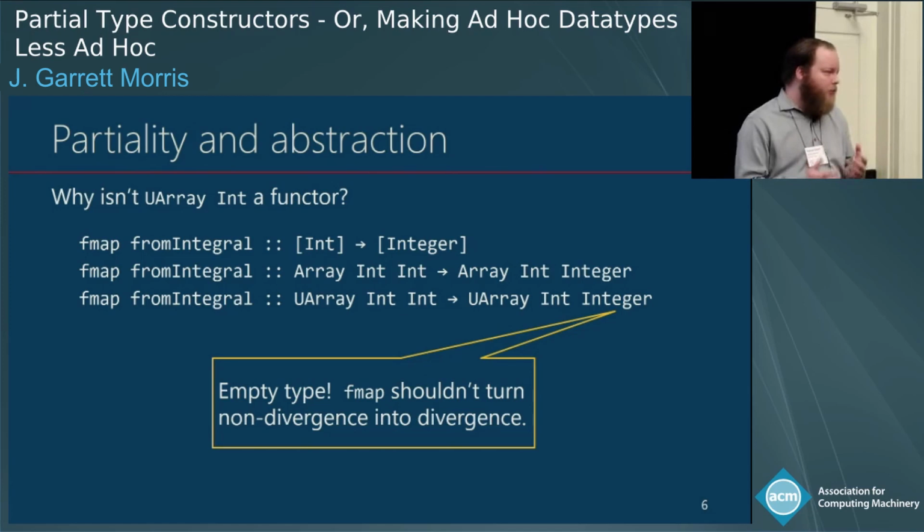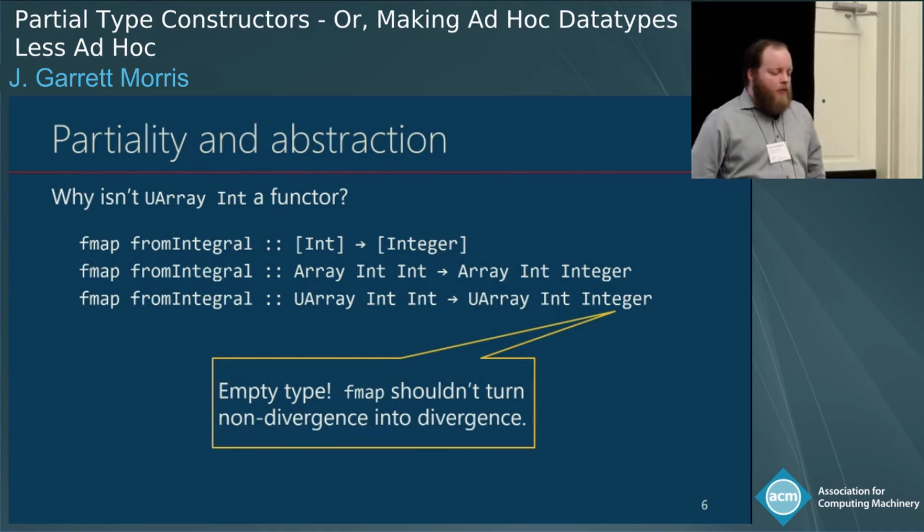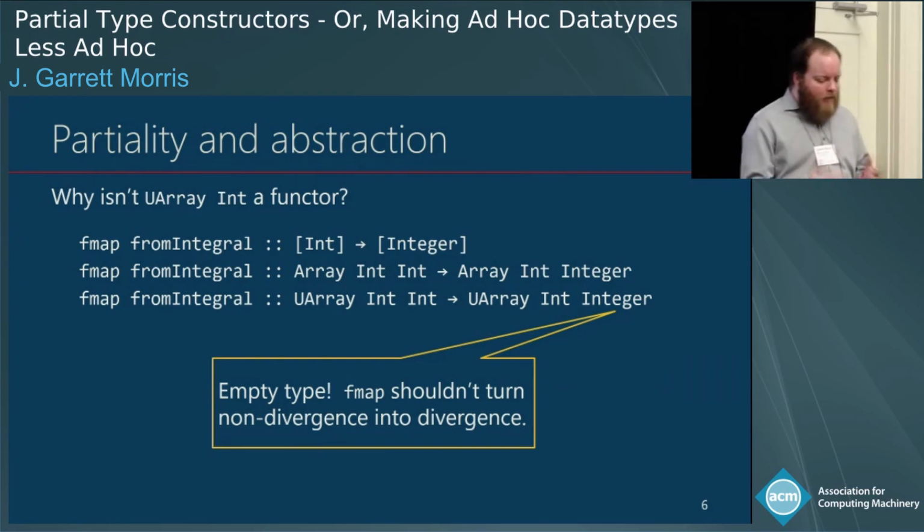Now, I think this is a problem, and I think it would be neat if UArray were a functor, and if we could fmap across it, and if we could figure out how to rule out fmapping fromIntegral across a UArray. Many of you are at this point convinced that you don't care about this type. You will never care about UArray, and that I have poor choice in friends. And so when we got to about this point in the work, we said, well, how often does this really happen, right? How many partial type constructors are there out there? And so we went for a look.